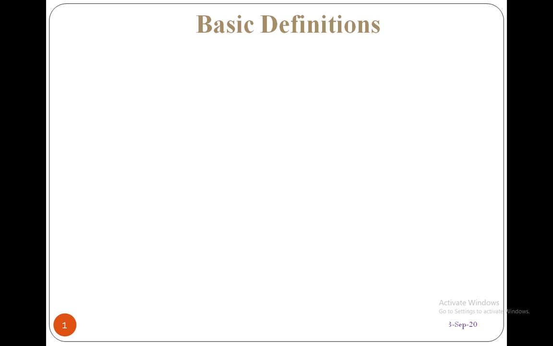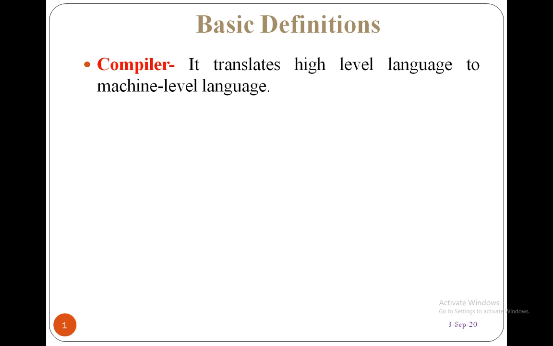In this video, we will see the basics of ARM7 processor and also we will see some basic definitions prior to that. So we will see first compiler. Compiler translates high level language into machine level language. What is the meaning of machine level language and high level language? Machine level language means machine understandable language, that is in terms of ones and zeros. High level language means the language in which we are writing the program. We are writing the program, it is understood by us, but it is high level for the computer to understand. So that's why what the compiler does is it translates the program we have written in high level language into the machine level language, that is into ones and zeros.